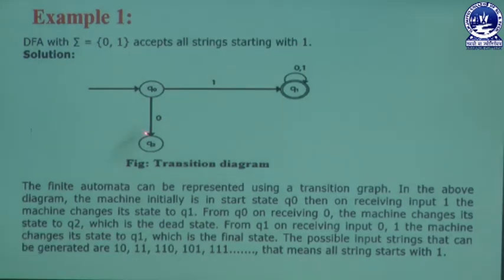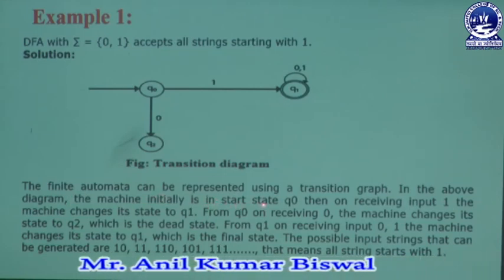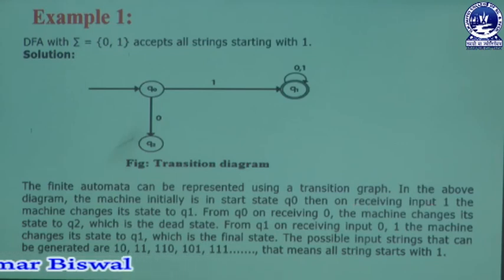In this example I already discussed how to create different states. The finite automata can be represented using a transition graph, which is a specific way of representation. The machine is initially in start state Q0, then on receiving the input 1, the machine changes its state to Q1. Whenever Q0 receives a value 1, it creates another state, Q1, which is already represented in this diagram.